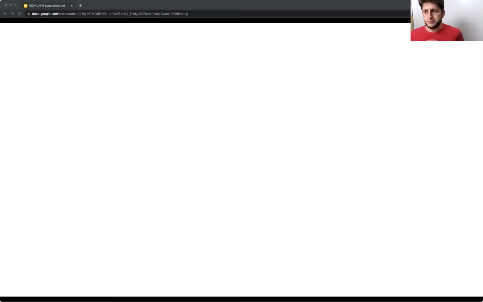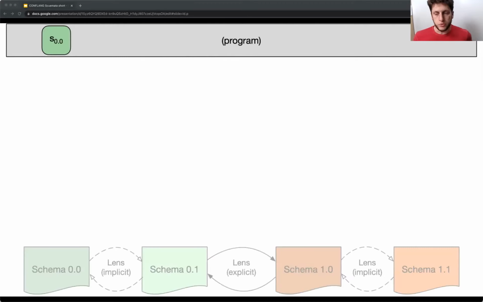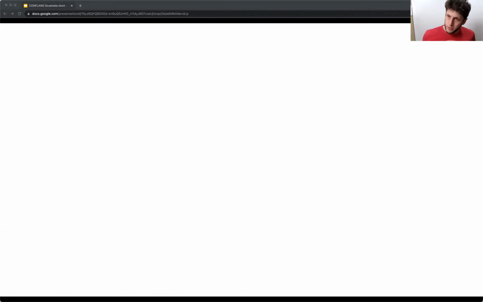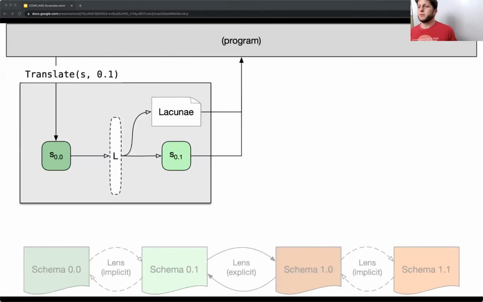Cool. All right, let's talk about what we actually do with that. So we've got our program. Schemata-based program. It's got an object, an S of type 00, validated to be so. Well, we could translate this. That's really what we want to do with our program, to have all this translation happen right at the edge. When we translate, we get the object out that we want, as well as lacunae that describe any possible problems with the translation. Now, there can't be any problems when we're making a backwards compatible translation like this one.